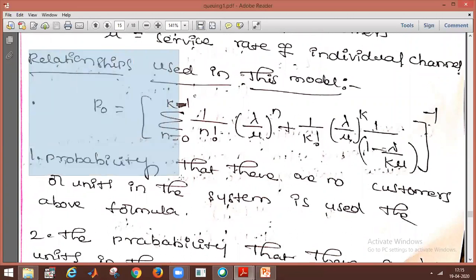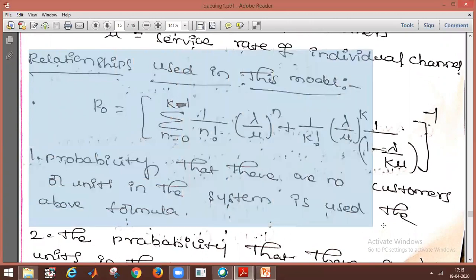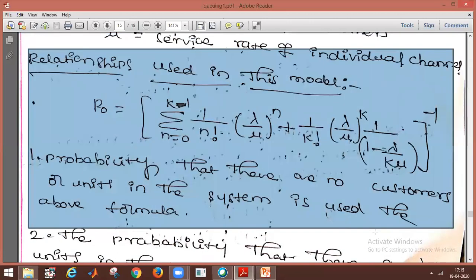For the probability that no customers are idle, we use the formula: P naught is equal to the summation from n equals 0 to k minus 1 of 1 by n factorial, lambda by mu whole power n, plus 1 by k factorial, lambda by mu whole power k, into 1 by 1 minus lambda by k mu, whole power minus 1.